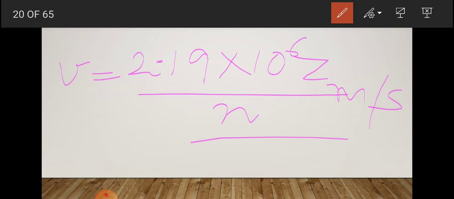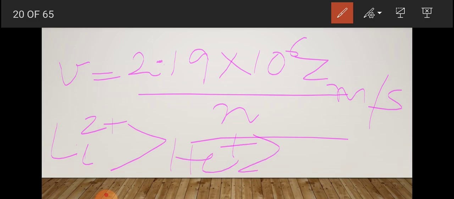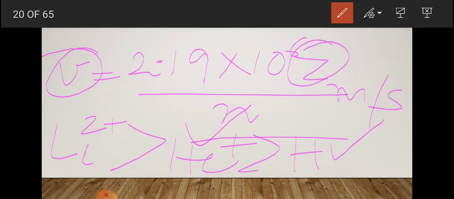And one more thing, the velocity of the electron in the same orbit of hydrogen atom, helium ion and lithium ion decreases in the order: lithium 2 plus is greater than helium plus, which is greater than hydrogen atom. You can see that Z is directly proportional to velocity. And one more thing you have to remember, this formula is applicable to species containing one electron. For one-electron systems, we take hydrogen atom, helium ion, lithium ion.